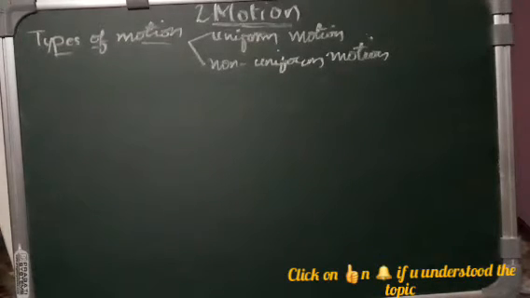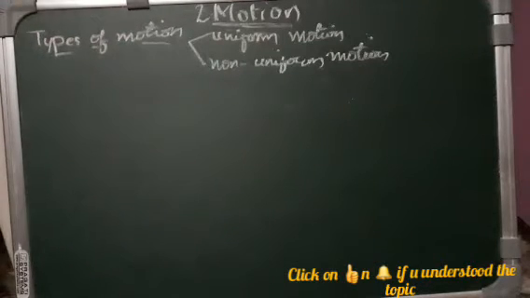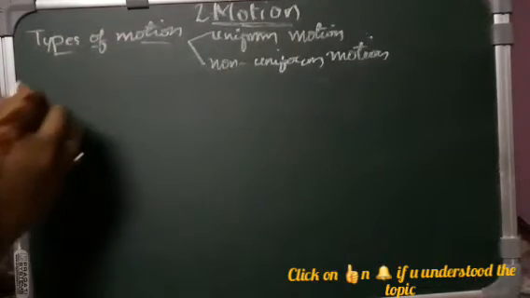So let us go with the types of motions. There are two types of motions, that is uniform motion and non-uniform motion. So first we will know what is uniform motion.